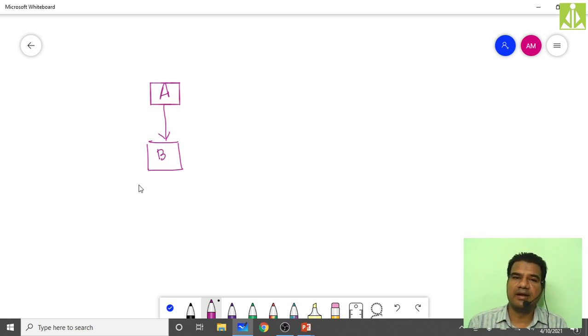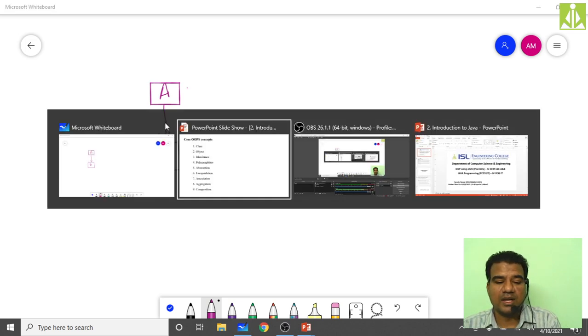When you do it like this, we call this class the superclass, base class, or parent class, different names. And when you derive like this, we call B a derived class, subclass, or child class. This terminology we discussed in your C++. Hopefully you understood. Once again, I'm simply giving a revision here, so quickly go and see.